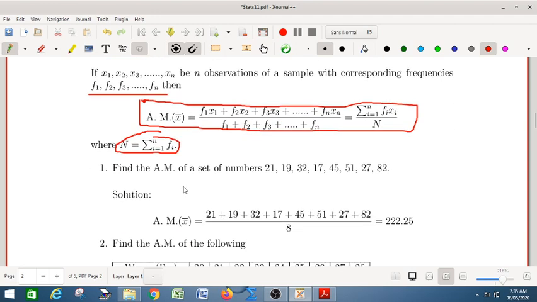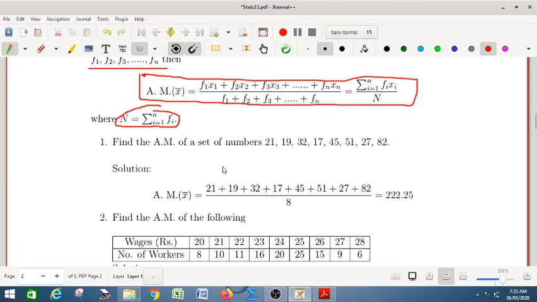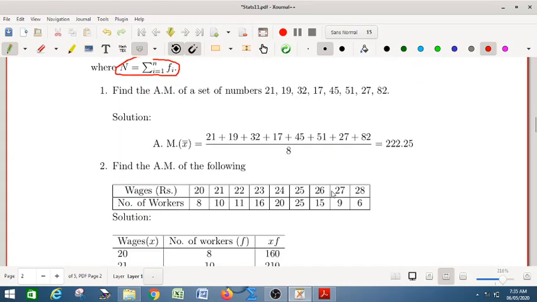So let us have examples of that. For the arithmetic mean of a set of numbers, you don't have to arrange the numbers; simply add them and divide by the total number of samples. You will get the simple arithmetic mean in this easy case.